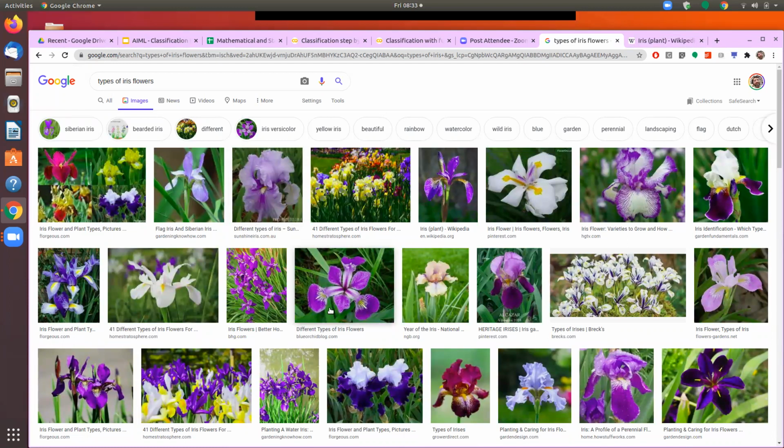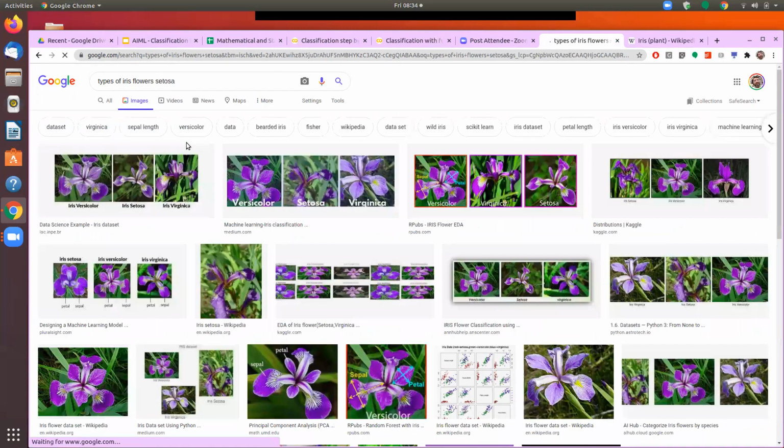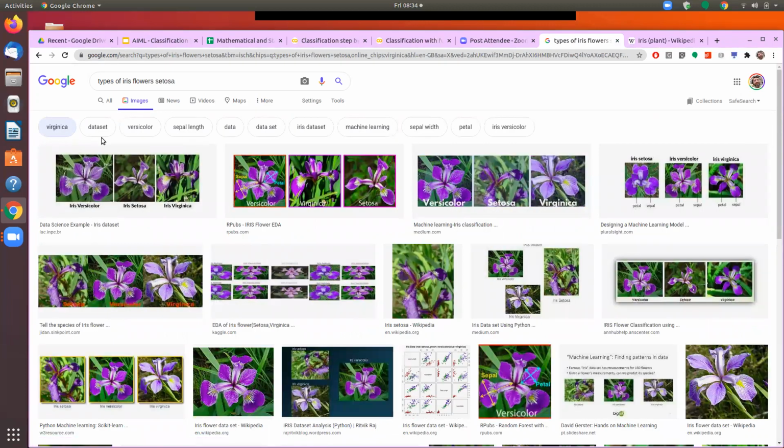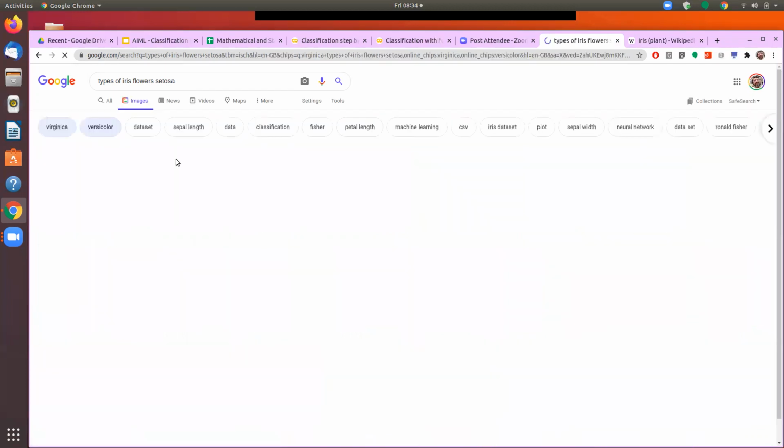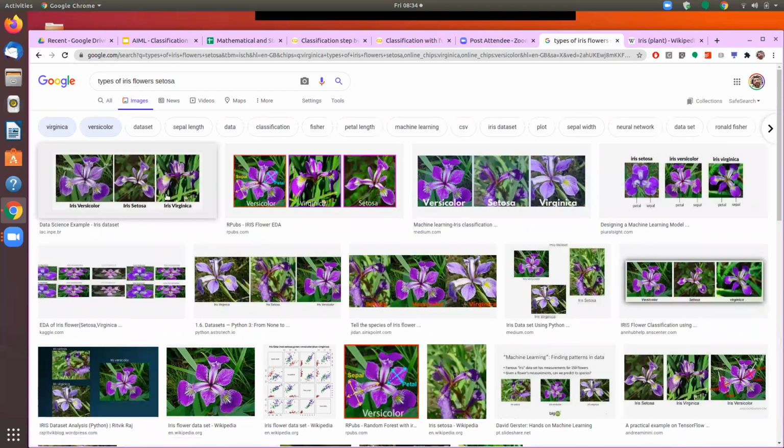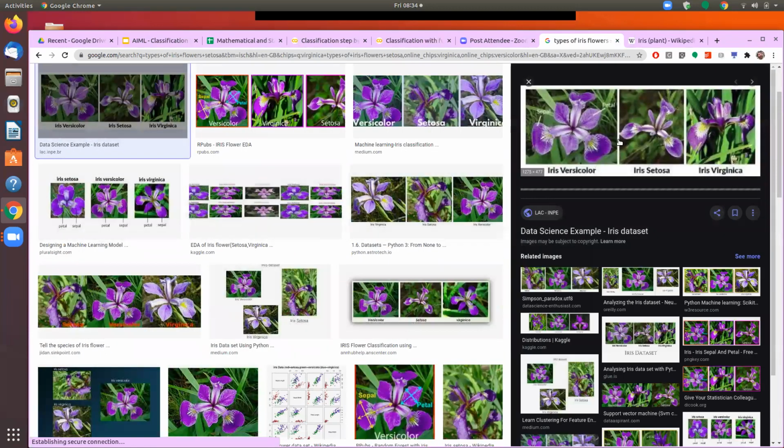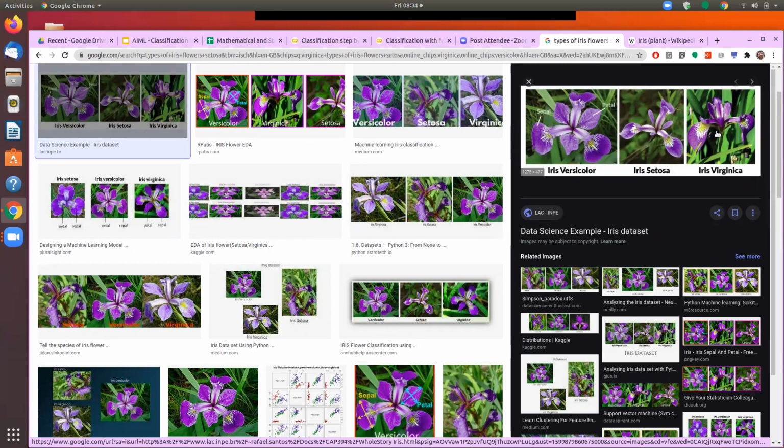Okay, so here you will find that there are three different types of the iris flower. One is called virginica, one is called versicolor, and the third is called setosa. So if I type here setosa, so if you see here, this is the virginica, which is one variety. This is the versicolor, which is another variety. So if you see in this image, all three are being shown: versicolor, setosa, and virginica.